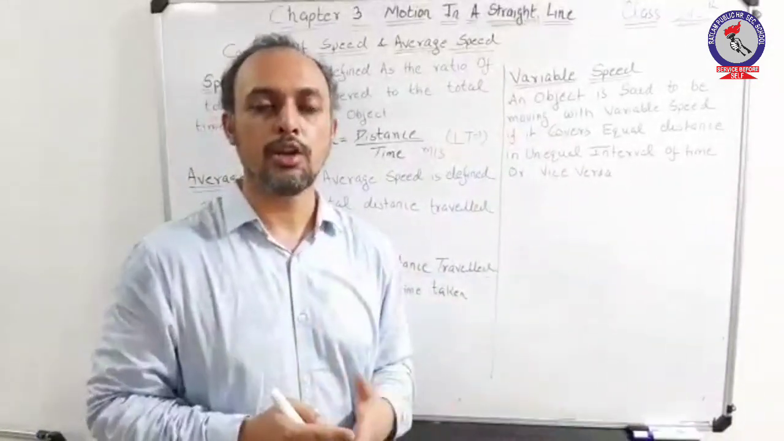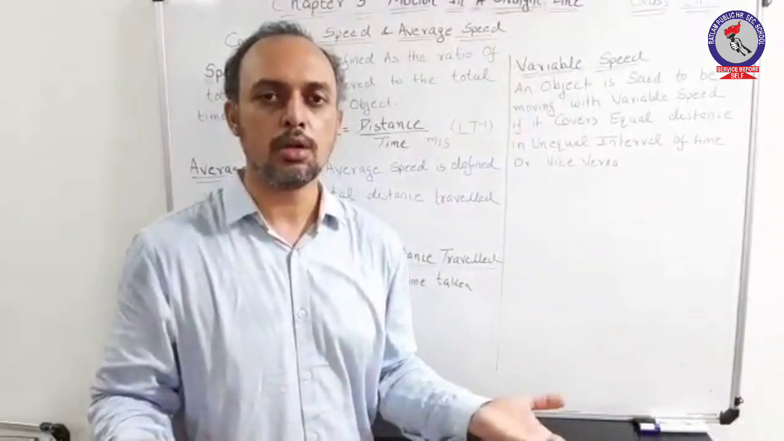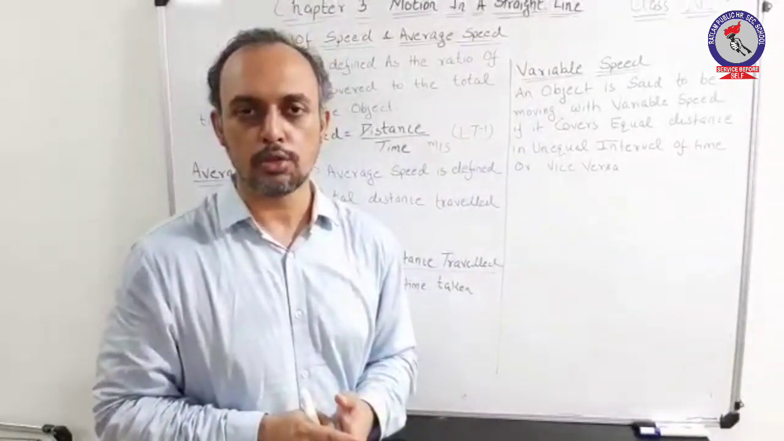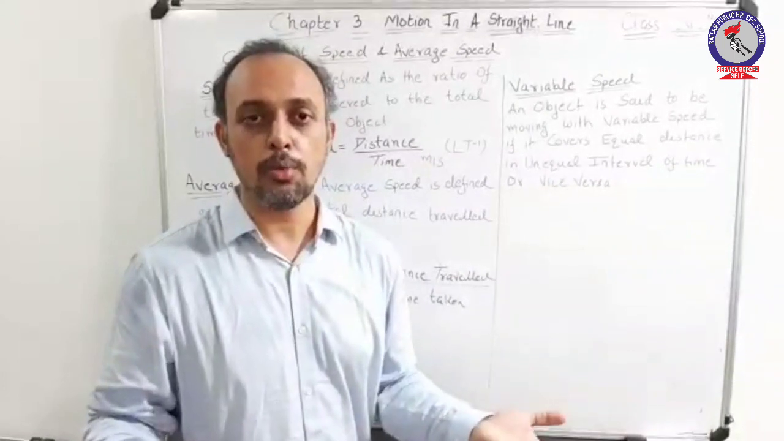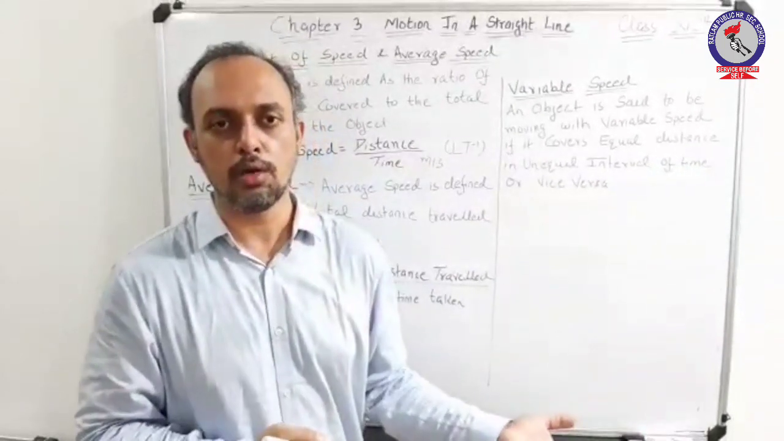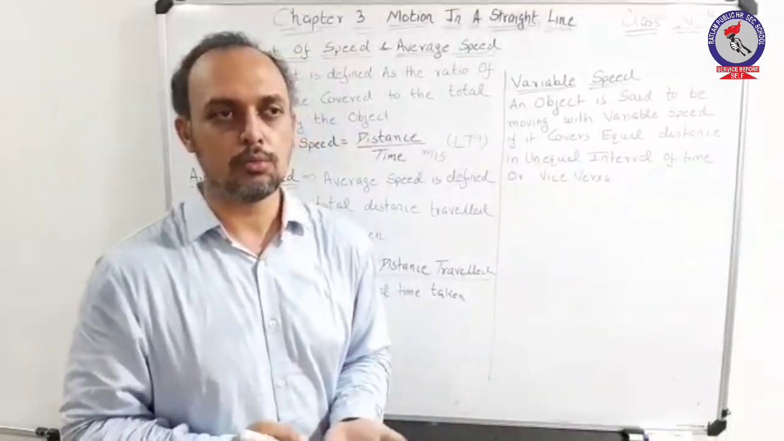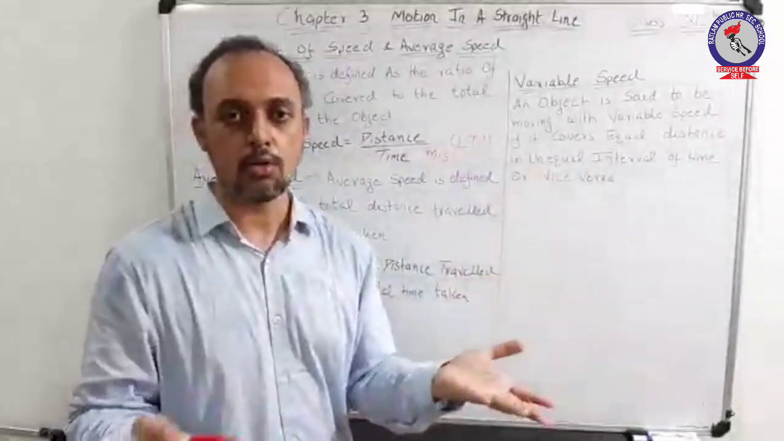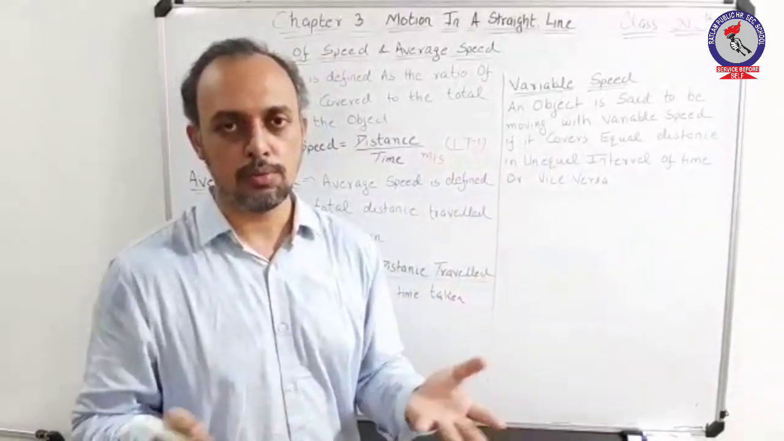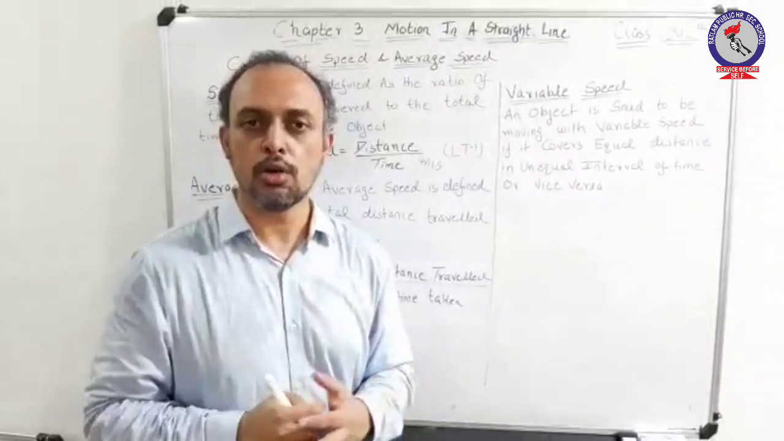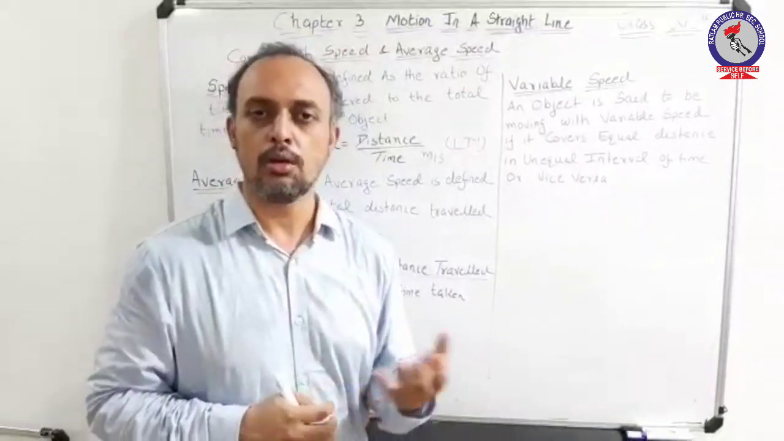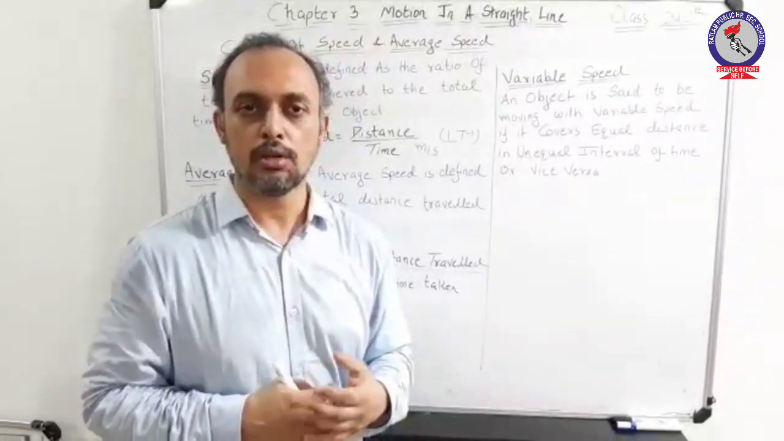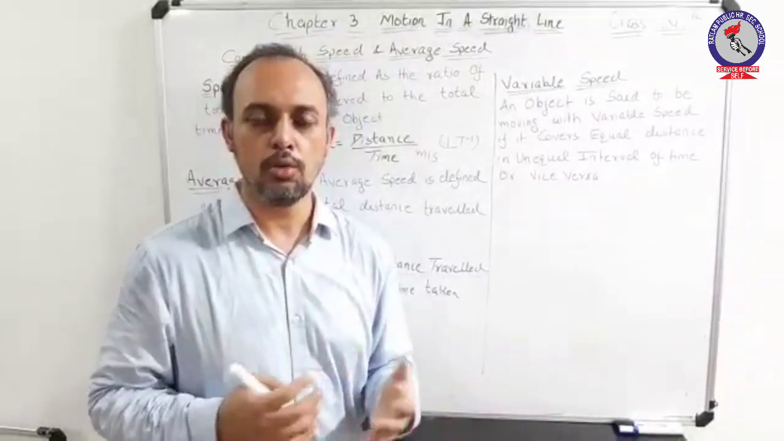The concept of variable speed is almost similar to the concept of non-uniform motion. Hence, uniformity and non-uniformity can be governed by whether the object is moving with a variable speed or with a constant speed. That is, if the speed is variable, the motion of the object is non-uniform, and if the speed is not variable, then the motion of the object will be uniform.